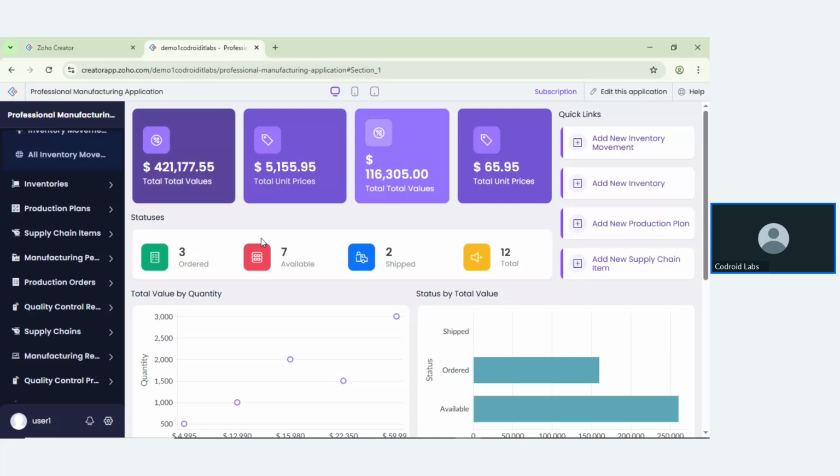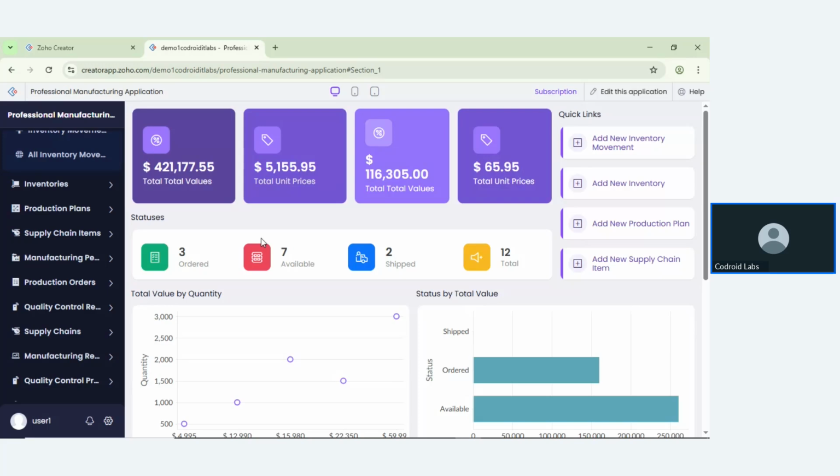If you have a manufacturing industry, which is such a complex industry, and you have a complex process that isn't covered by any particular application inside Zoho, like Zoho Inventory, you can definitely go to the Zoho Creator platform. Zoho Creator helps you automate all your processes and streamline them in a particular manner.